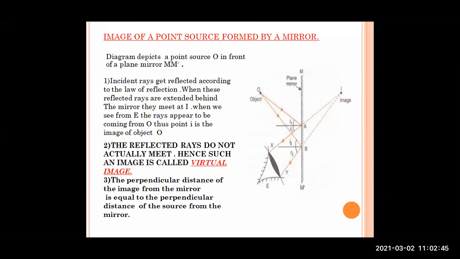The perpendicular distance of the image from the mirror is equal to the perpendicular distance of the source from the mirror. You can see the perpendicular distance of I from the mirror is equal to the distance of the source, that is O, from the mirror.